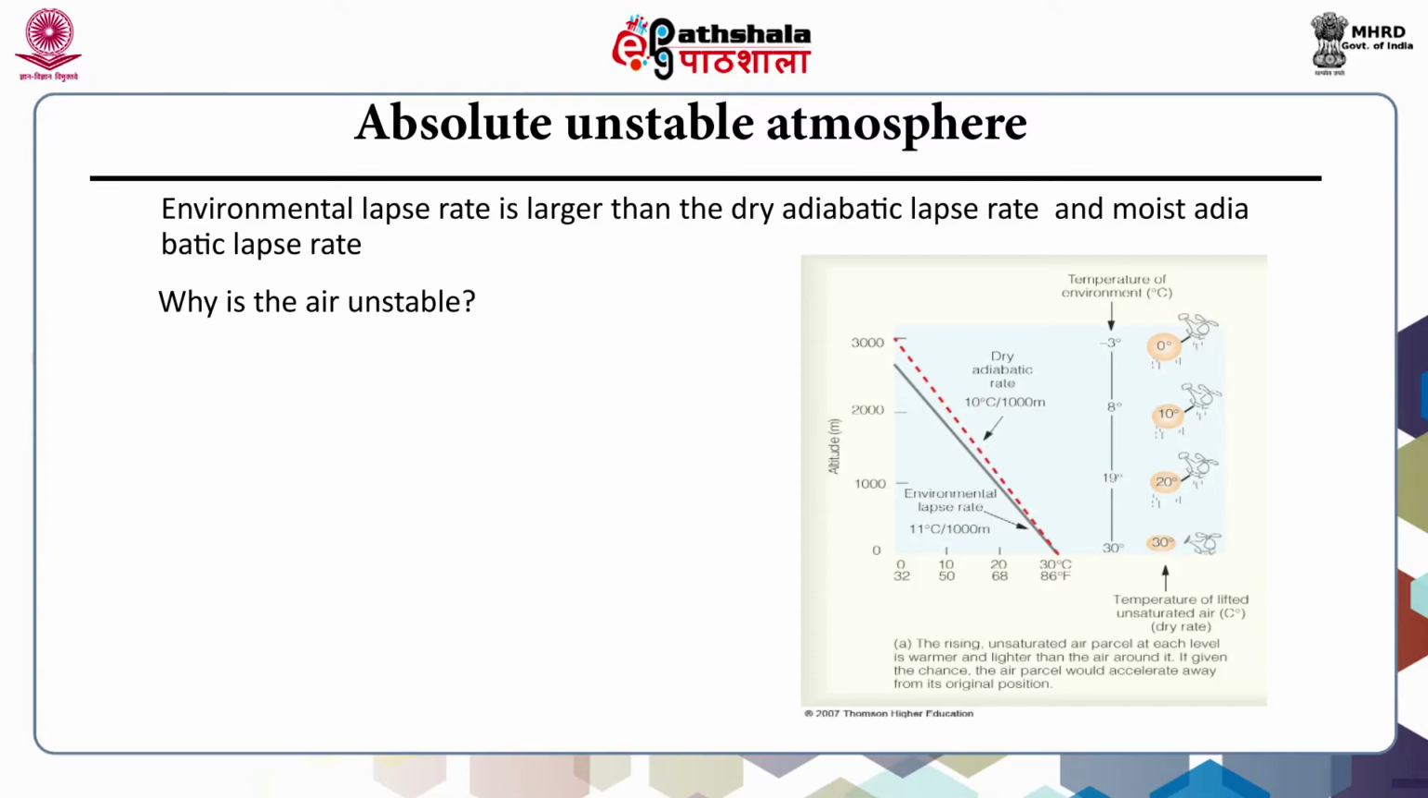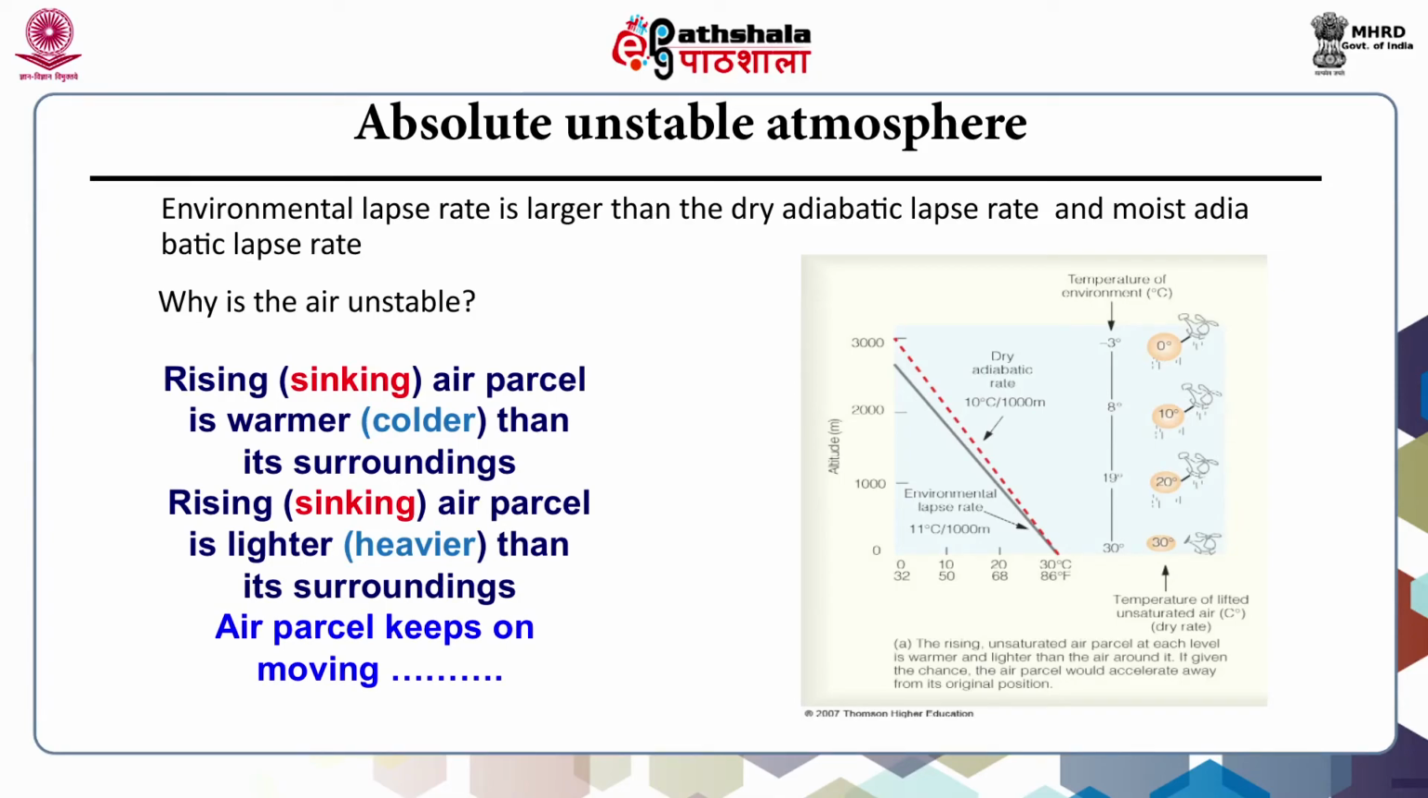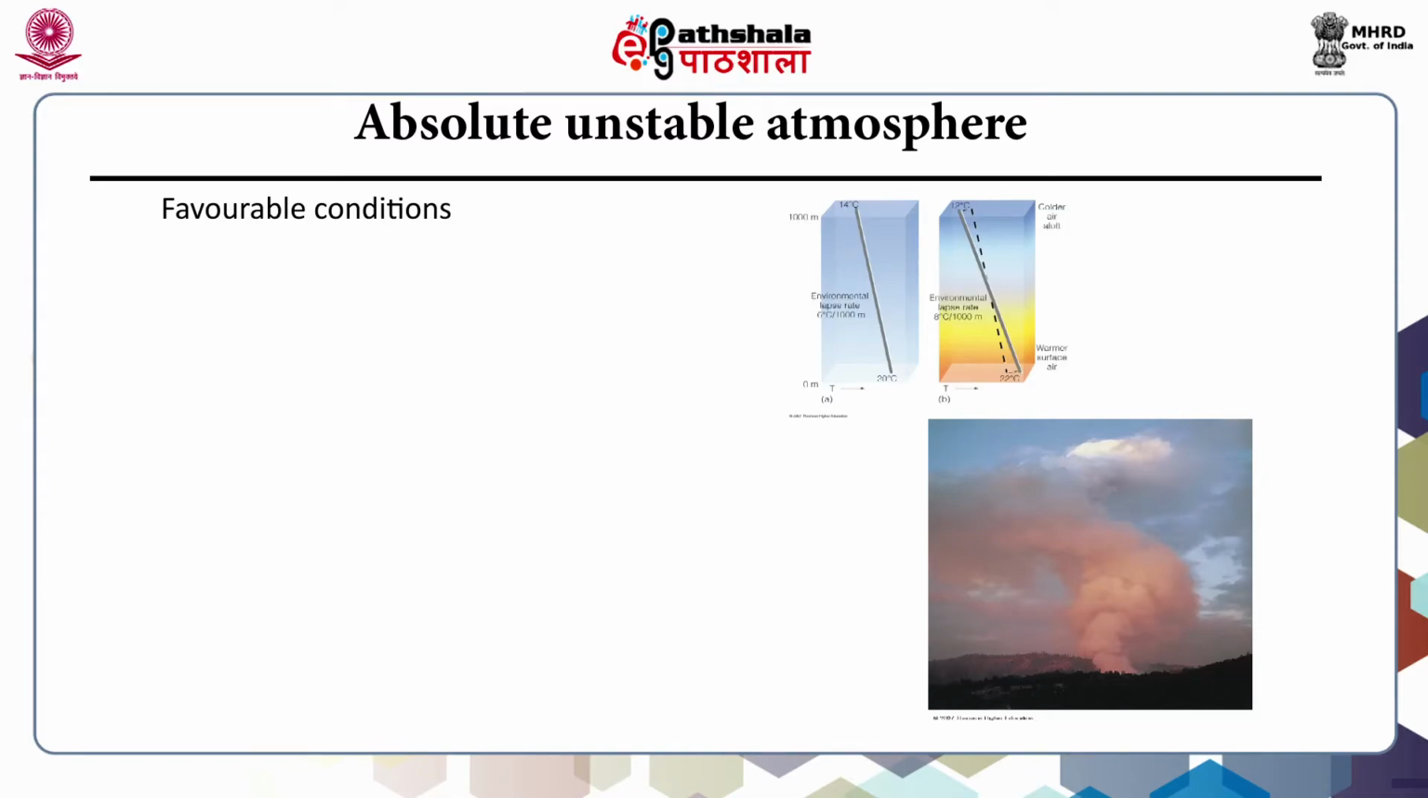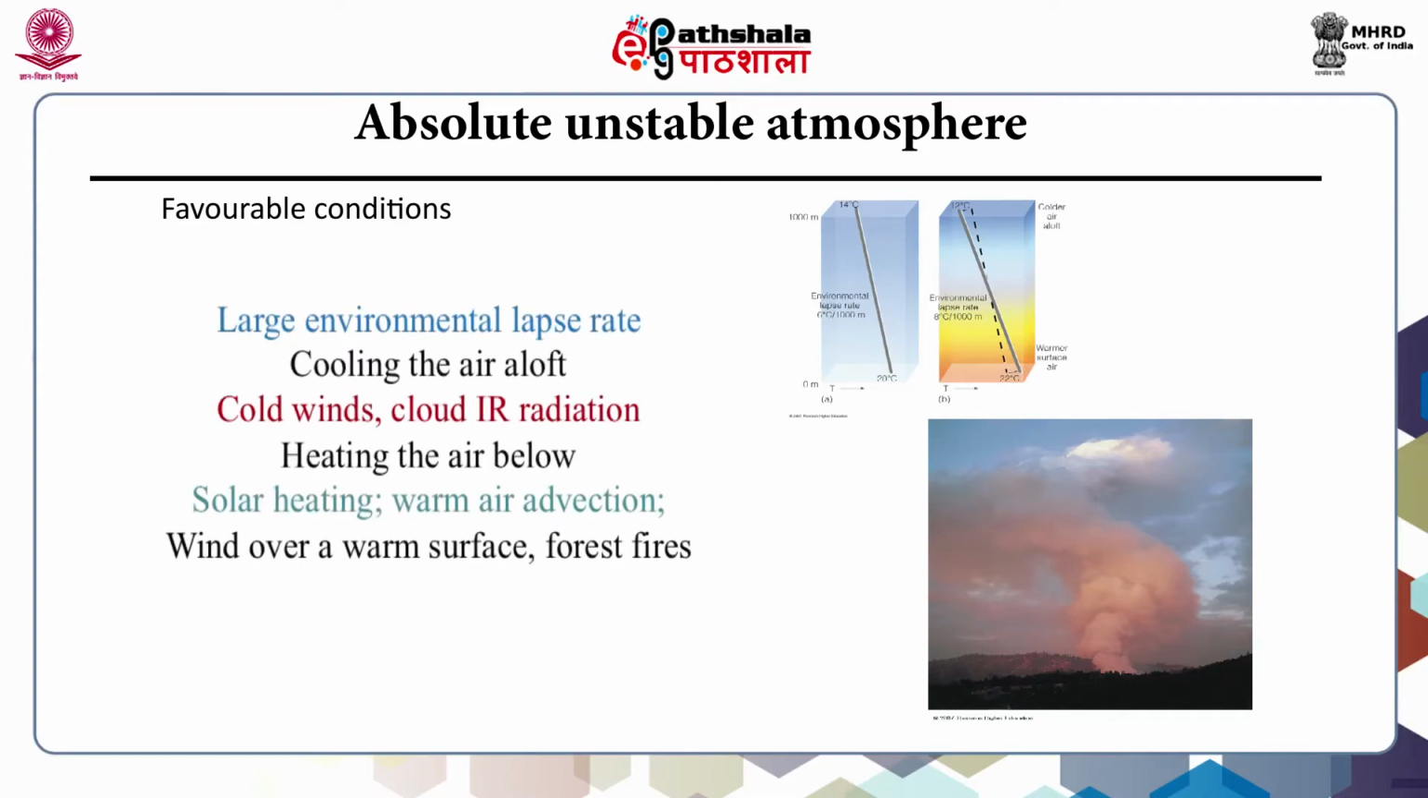Absolutely unstable atmosphere. The environmental lapse rate is larger than the dry adiabatic lapse rate and the moist adiabatic lapse rate. Why is this air unstable? The rising or sinking air parcel is warmer or colder than its surroundings, so it is lighter or heavier than its surroundings and the air parcel keeps on moving. The favorable conditions for an absolutely unstable atmosphere are a large environmental lapse rate, cooling the air aloft, cold winds, cloud IR radiation, heating the air below, solar heating, warm air advection, wind over a warm surface, forest fires, etc.